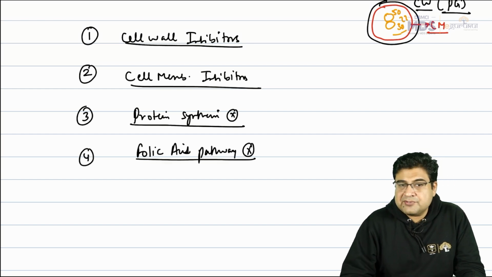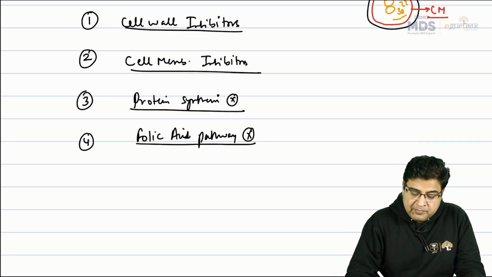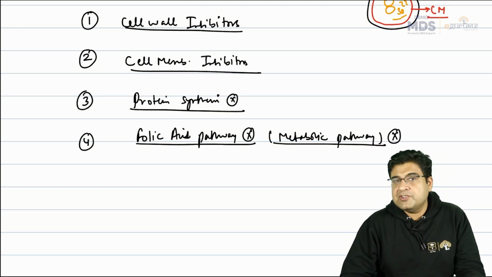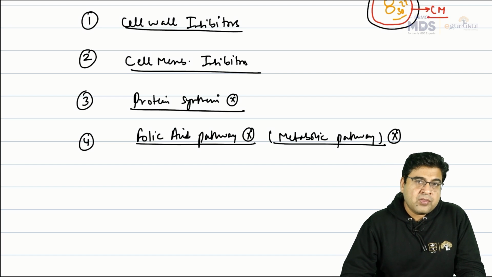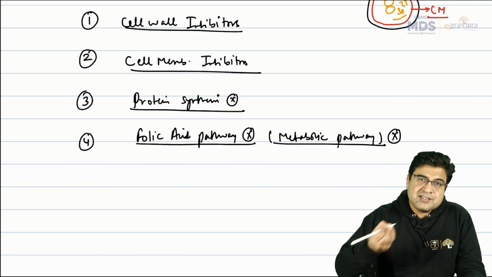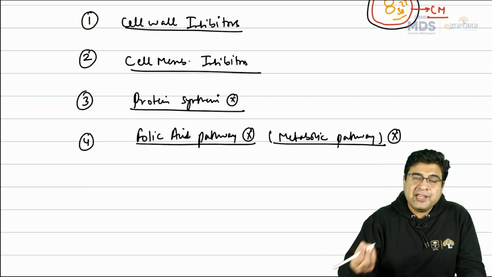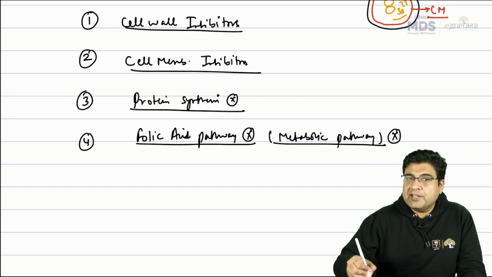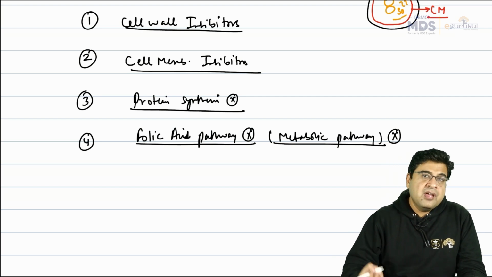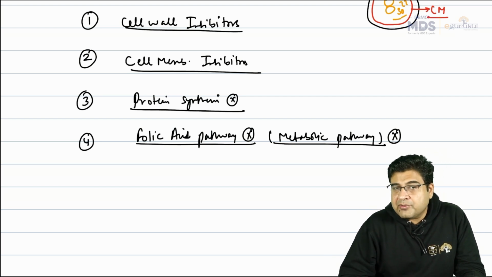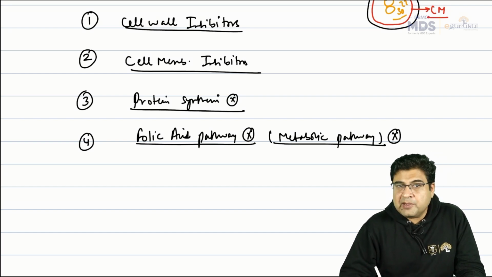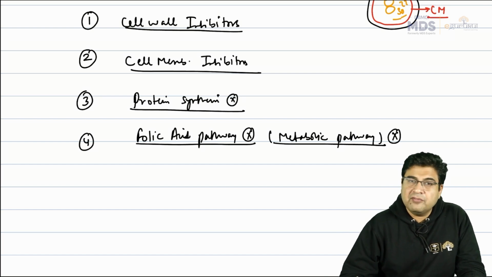We also call them metabolic pathway inhibitors. So folic acid pathway and metabolic pathway are the same thing. Now you people have to understand this. The folic acid pathway in bacteria starts in the cytoplasm but is ultimately required for DNA replication. The nuclear material, that is the DNA, can multiply in the presence of the folic acid pathway. The folic acid pathway generates some one-carbon atoms, and that is required for DNA replication. So if we inhibit this folic acid pathway, indirectly I am blocking the DNA pathway of the bacteria.